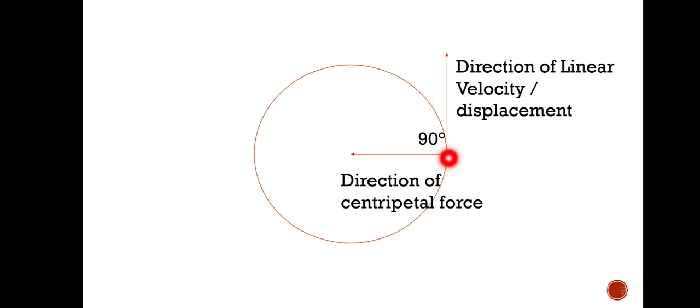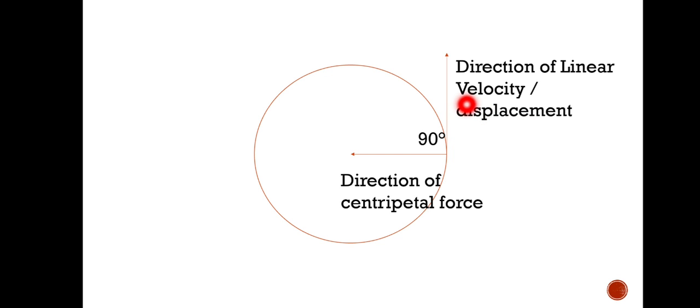And suppose the object is here, in circular motion. Its displacement, that means the direction of its linear velocity, is shown by drawing a tangent, and this one is the tangent, and this arrow gives the direction of velocity. Whatever the direction of velocity, the displacement also has the same direction.